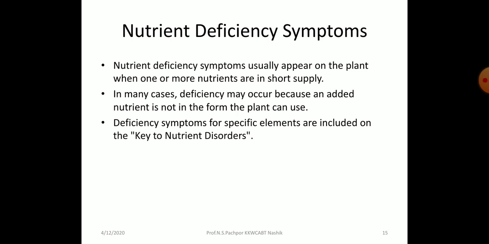Sometimes the nitrogen is available in the soil, but it is not in the form which can be taken up by the plant. So in some cases deficiency symptoms may occur even though nutrients were added, because they are not in a form the plant can use easily. Deficiency symptoms for specific elements are included in the key to nutrient disorders.